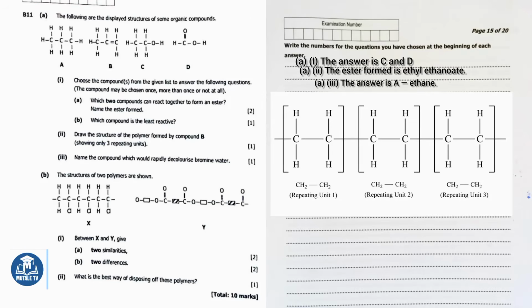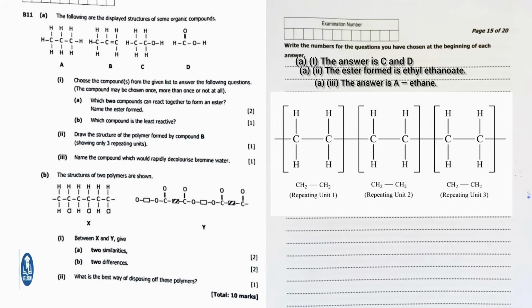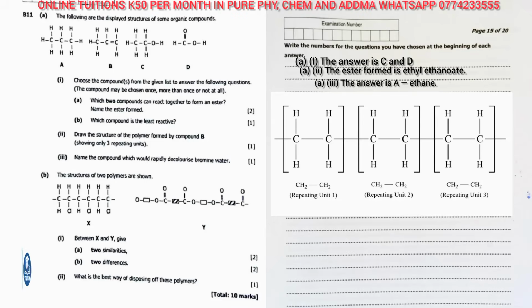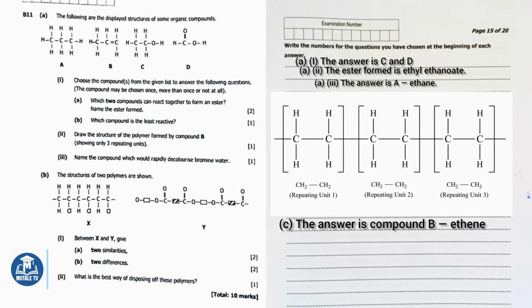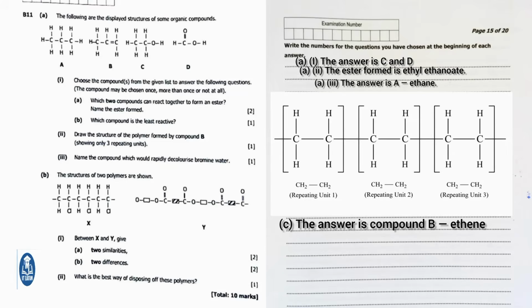You can draw brackets around each CH2 to CH2 group to clearly show the repeating unit. For 3 units, show 3 of these pairs joined together in a continuous chain. Part B, Part 2 says, name the compound which would rapidly decolorize bromine water. The answer is compound B, ethene. It is unsaturated and contains a carbon-to-carbon double bond. When ethene is added to bromine water, an addition reaction takes place.